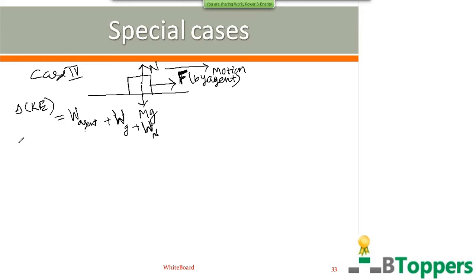So the change in the kinetic energy of the body can be written as final kinetic energy of the body minus initial kinetic energy of the body. Final kinetic energy can be written as half mv square. If the body is initially at rest, the initial kinetic energy can be taken as 0.